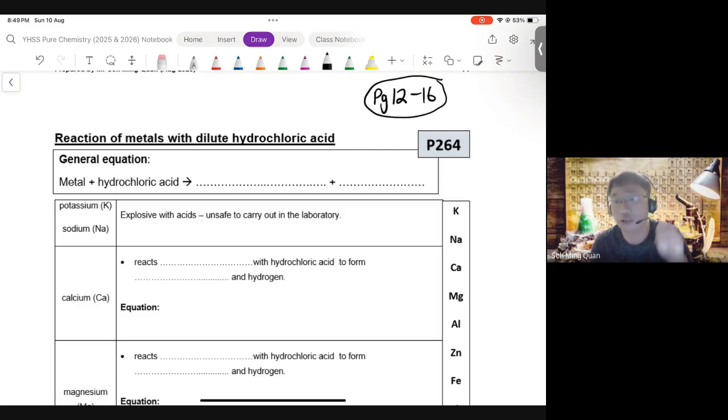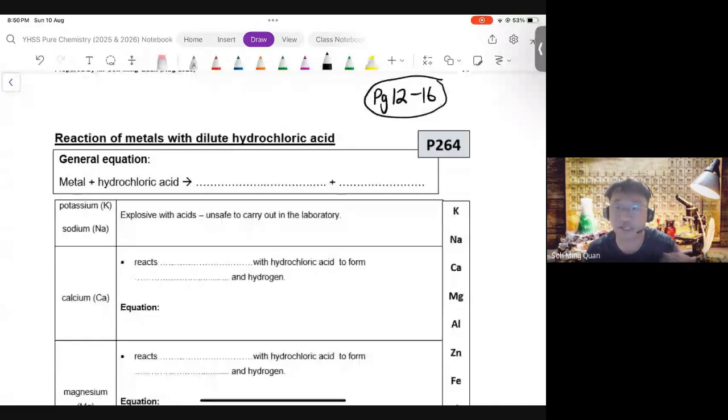Now, one note about today. I want us to use the redox lens to view all the reactions today. Meaning, as we go through the reactions, I encourage all of us to think through what is reduced and what is oxidized. Can you explain that in terms of oxidation states? Okay, if we are ready, let's start with page 12.